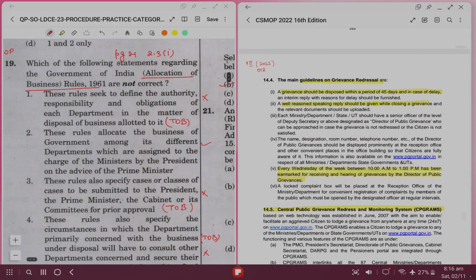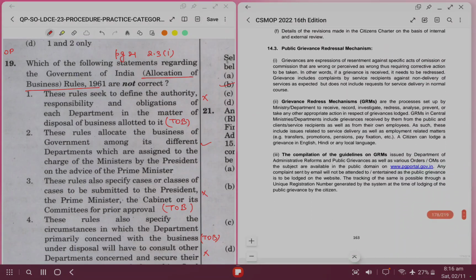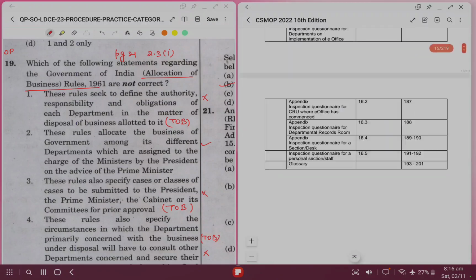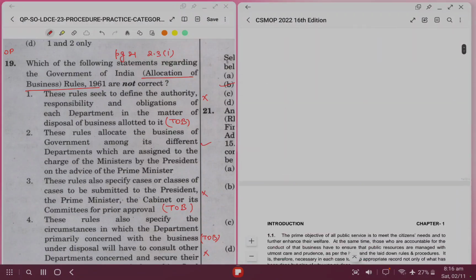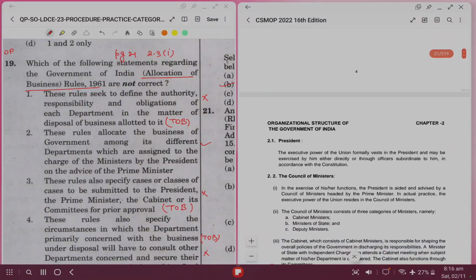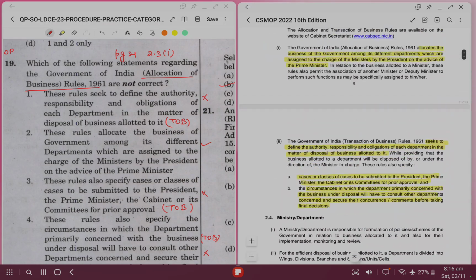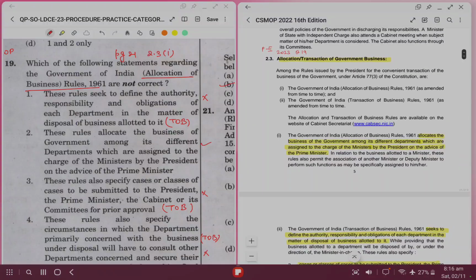So we'll go to page number 21 to see the right answer. So the first statement is allocation of business rules seeks to define the authority, responsibility and obligations of each department in the matter of disposal of business allotted to it. No, that's not right. This is part of transaction of business rules.